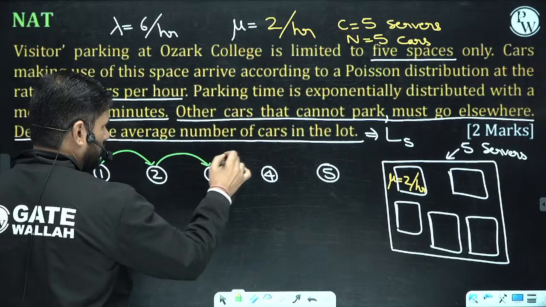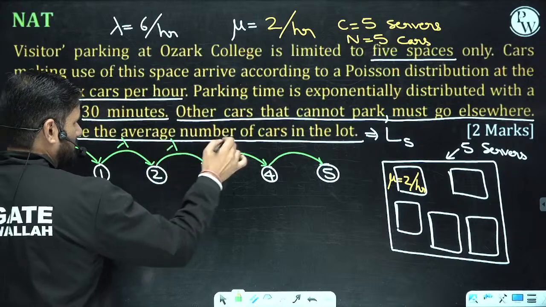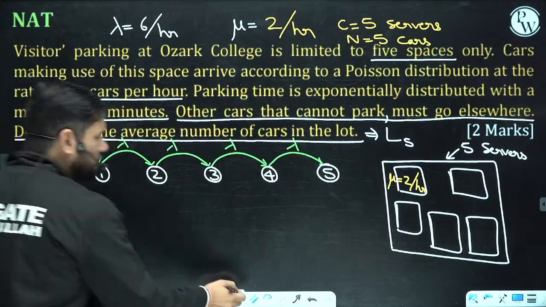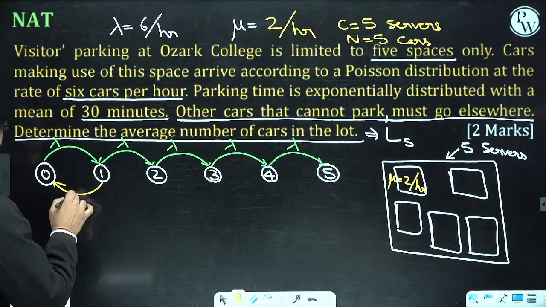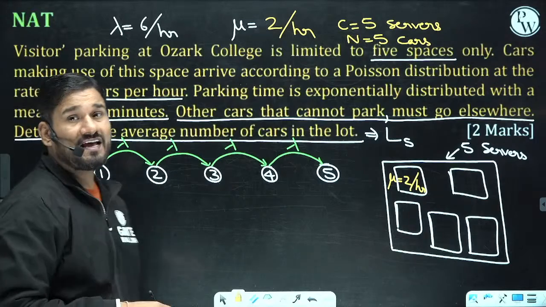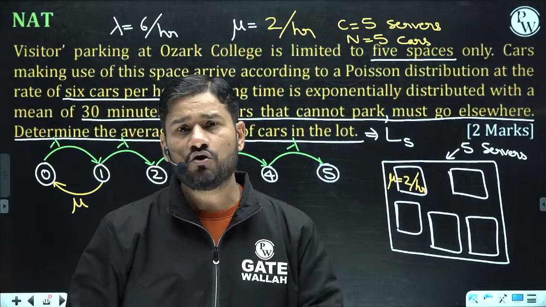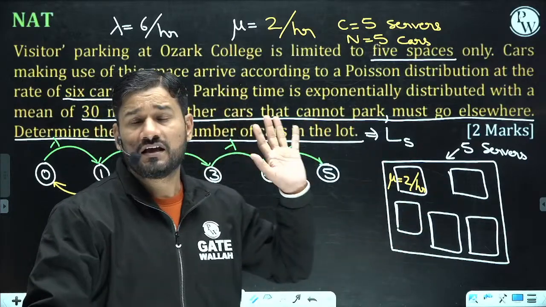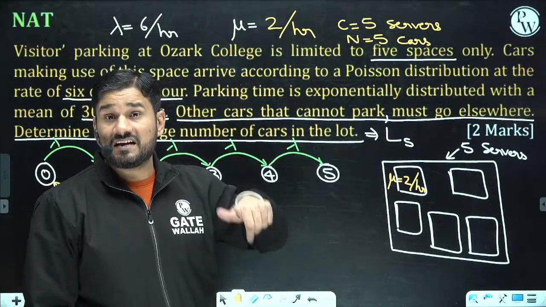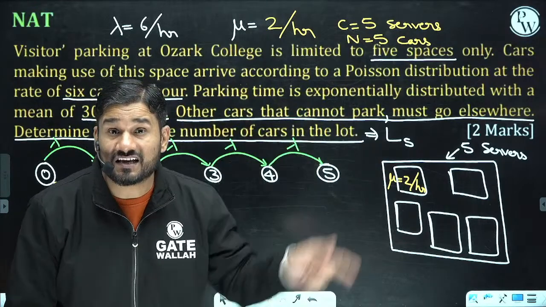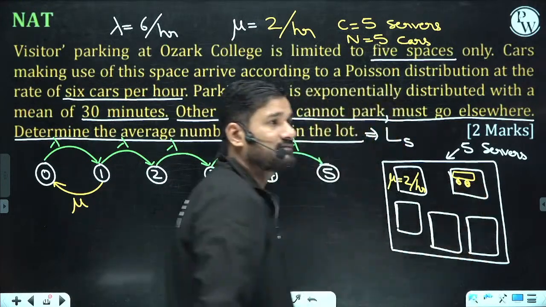Now let me give you the value of lambda. This is also one of the excellent questions. Lambda, lambda, lambda and lambda. Now what about mu? If we have one car, the mu is 1. But if we have 2 people in the system, is the second person going to wait for the turn? Nobody is going to wait. If one car is already parked here and a second customer comes, immediately the second customer also gets the service. The second car comes and gets parked here.